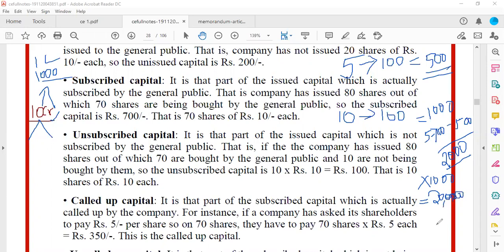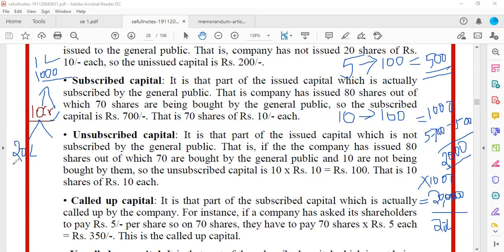Which means we are getting 20 lakh rupees. Out of 10 crore, the company is getting 20 lakh rupees because it is selling 2000 shares of 1000 rupees each.